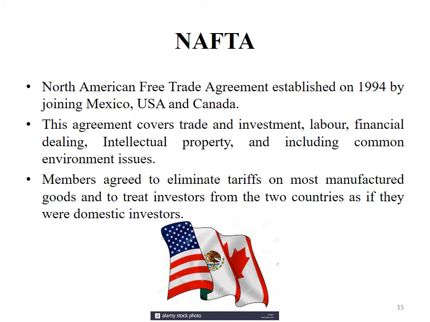Another popular trading bloc we can see on the American continent is called NAFTA, the North American Free Trade Agreement. There are three main member countries: USA, Mexico, and Canada. This union was formed in 1994. This agreement covers trade and investment, labor, financial dealing, intellectual property, and common environmental issues.